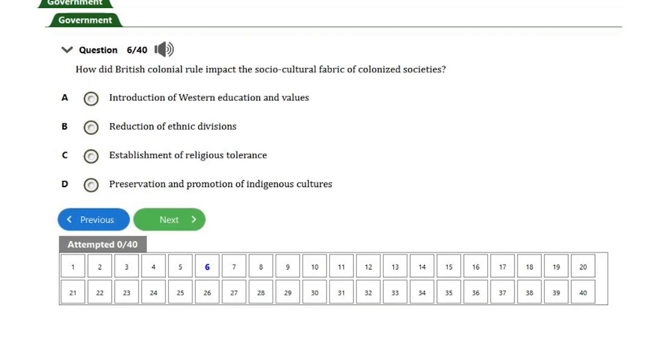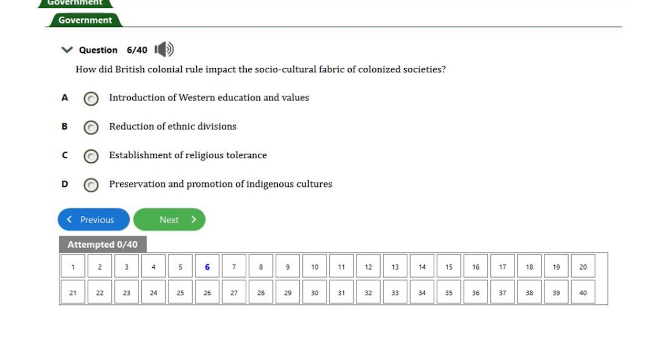We now move to question number 6, which reads: How did British colonial rule impact the socio-cultural fabric of colonized society?